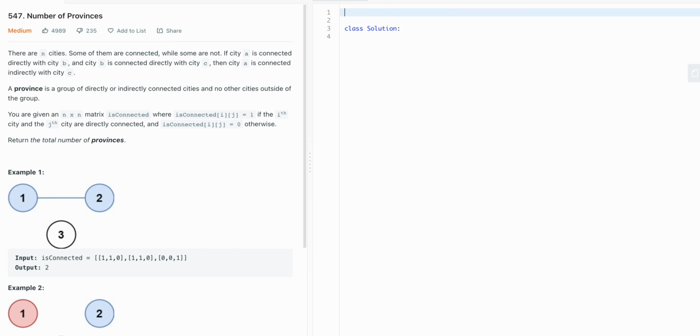For example, if city 1 is connected with city 2, then they're part of the same set. And then from city 2, you want to continue searching all the other cities that are connected with city 2, and then add them to this set of connected cities. When you find all of them, you add them all to some sort of visited set and no longer search for them. So that's one way of approaching this problem. You would need a BFS or a DFS, and to do this, you need a data structure like a queue.